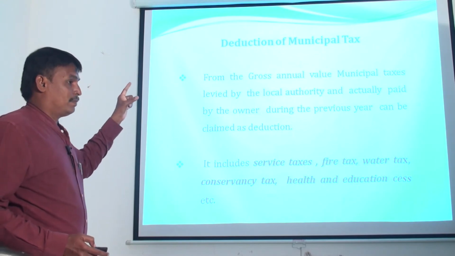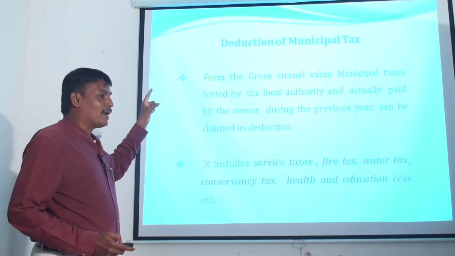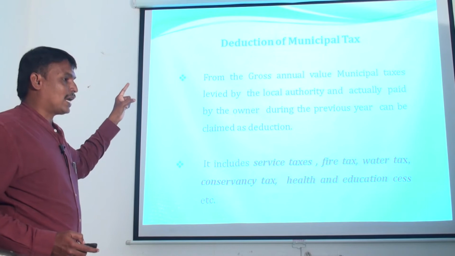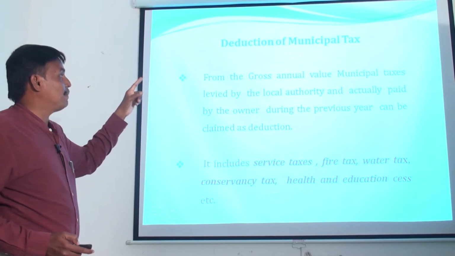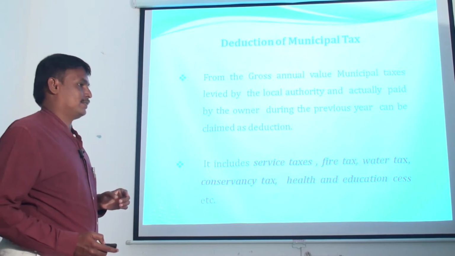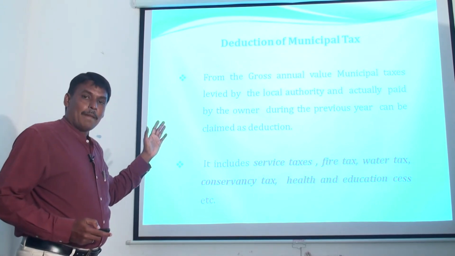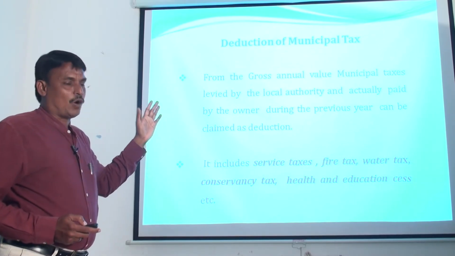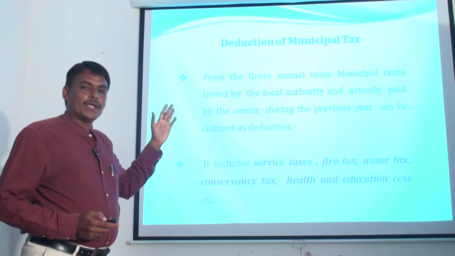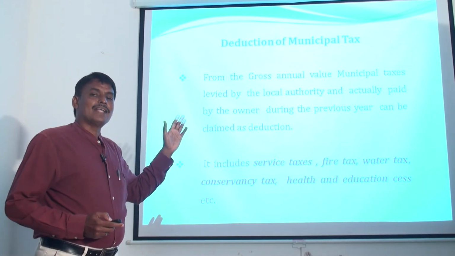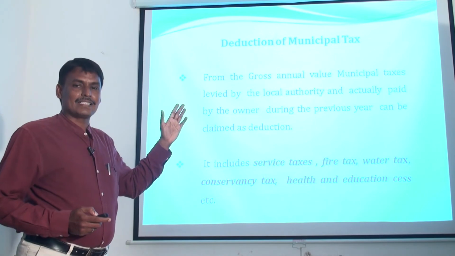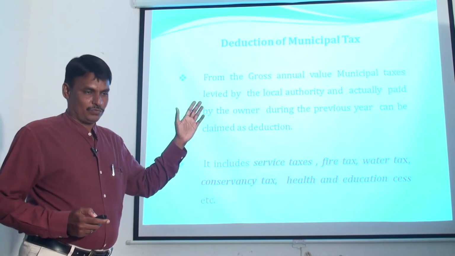So first one, from the gross annual value, that particular assessee is eligible to claim deduction for the payment of municipal tax. So any amount of municipal tax paid by the owner of the house property during the particular previous year is eligible to claim deduction from the gross annual value.